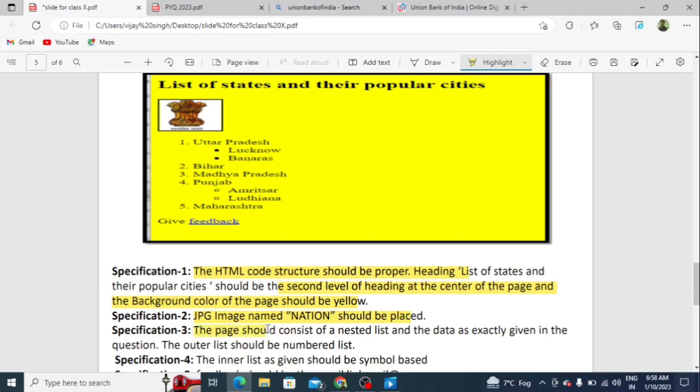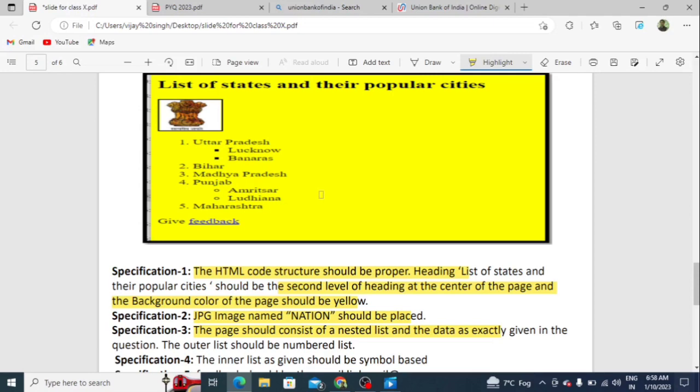Specification 3: the page should consist of a nested list and data exactly as given in the question. The outer list should be a numbered list. Students, this is the nested list. So first of all, you have to see what a list is.